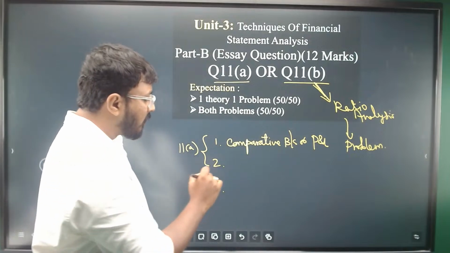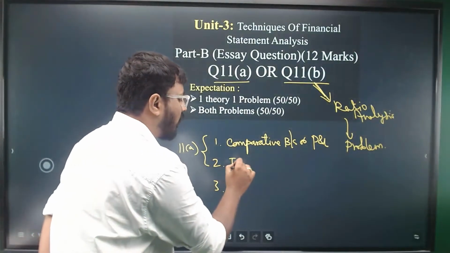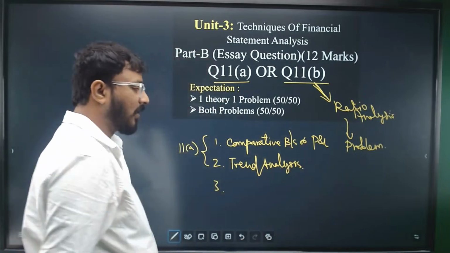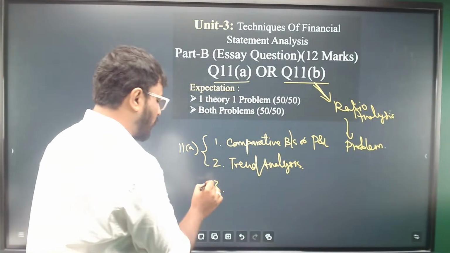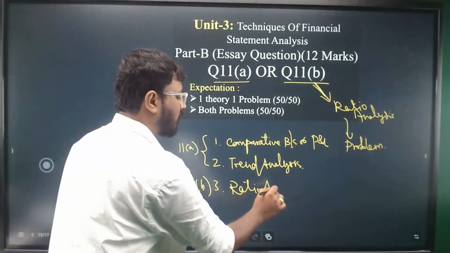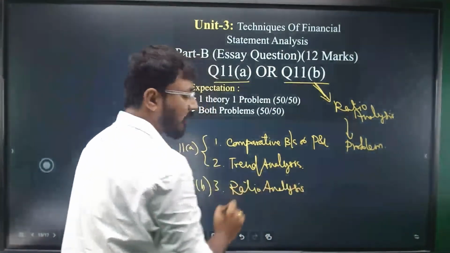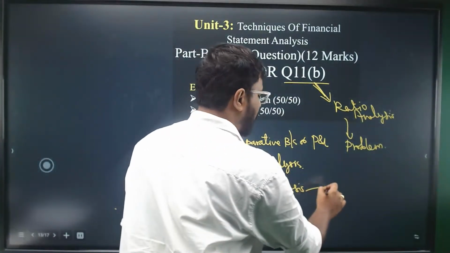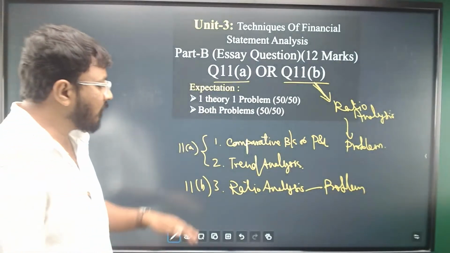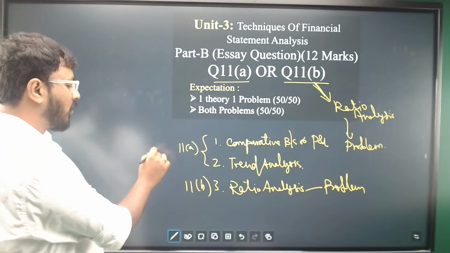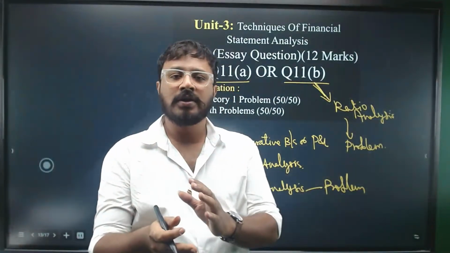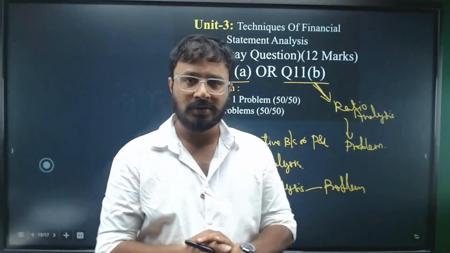Second, it will be on trend analysis. Third, question number 11B, as I was mentioning, is from ratio analysis. Mostly a problem only. Sometimes 11A can give you a theory question. A theory question can be like asking you to, just a minute.